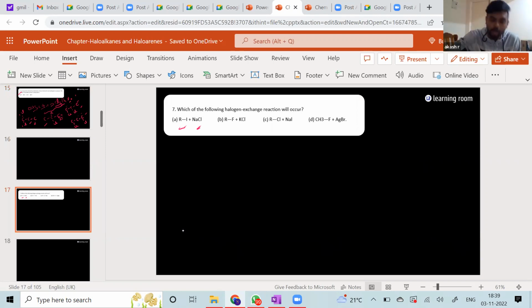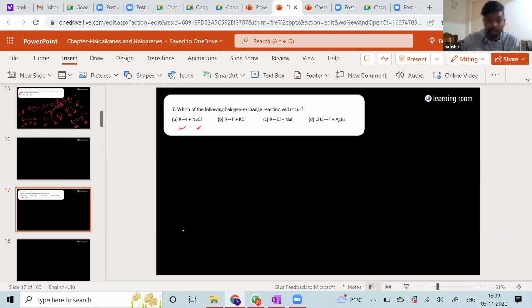So how do you understand whether this particular reaction can happen or not? First of all, before moving on to anything, what is the type of reaction of all of these? Halogen exchange. Okay, in general, substitution. Nucleophilic substitution. Absolutely. Now this is I minus getting replaced with Cl minus, or Cl minus getting replaced with I minus. This is nothing but one nucleophile replacing another nucleophile. So definitely it is going to be a nucleophilic substitution reaction.